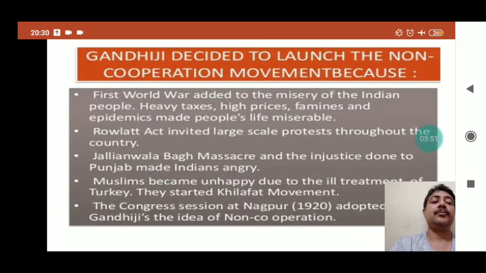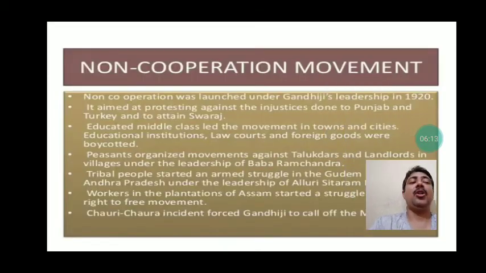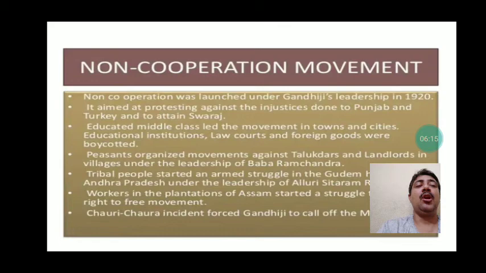We all know that finally this mass movement came with certain different incidents like the First World War impact, Rowlatt Act, Jallianwala Bagh tragedy, and Khilafat movement. So in the Congress session at Nagpur in 1920, Gandhiji finally adopted the idea of the non-cooperation movement. And thereafter the non-cooperation movement was launched under Gandhiji's leadership in 1920.